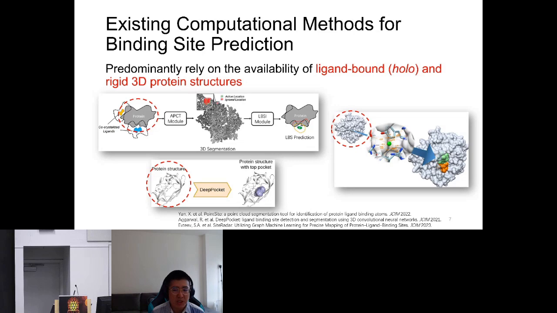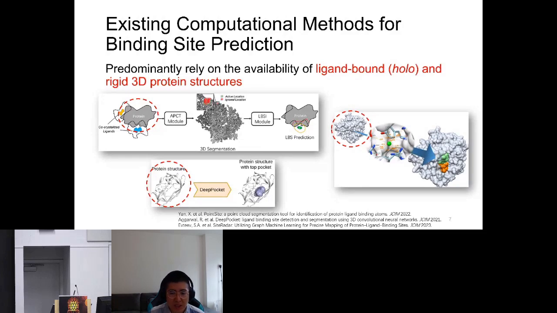Even with computationally predicted 3D structures, for example from AlphaFold2, people find that experimentally determined binding sites can be obstructed by low confidence regions or wrongly predicted side chains, thus affecting the performance of binding site identification.